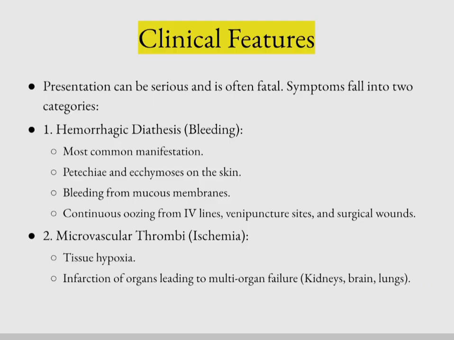And now the clinical features. The presentation can be serious and is often fatal. The symptoms fall into two categories. First is hemorrhagic diathesis or bleeding. Next is microvascular thrombi that leads to ischemia. So the most common manifestation is bleeding. Petechiae and ecchymosis can be seen on the skin. We can see bleeding from the mucous membranes, oozing of blood from IV lines, venipuncture sites and surgical wounds. Then microvascular thrombi lead to ischemia, tissue hypoxia and multi-organ failure. Most commonly kidneys, brain and lungs are involved.